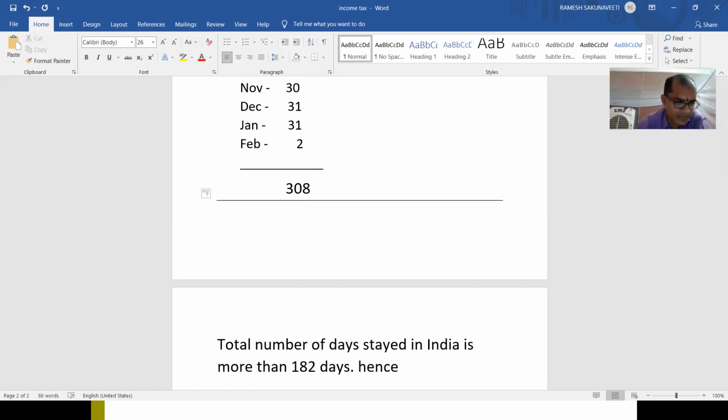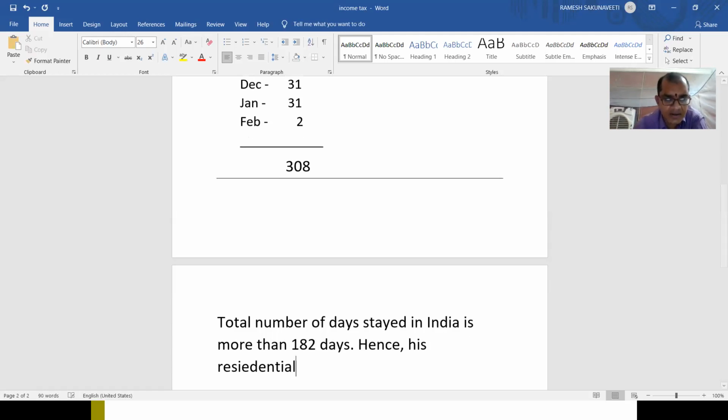Hence, his residential status is what we have to mention? Resident. Resident, that's all. Is it clear? Like this, you have to write. Did you understand?